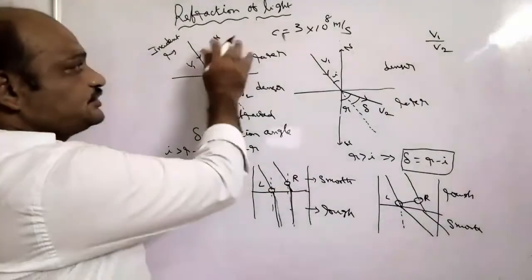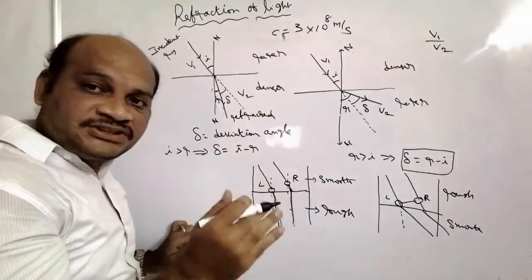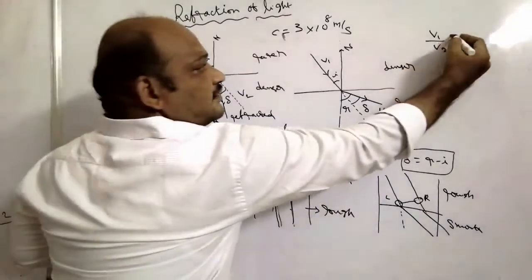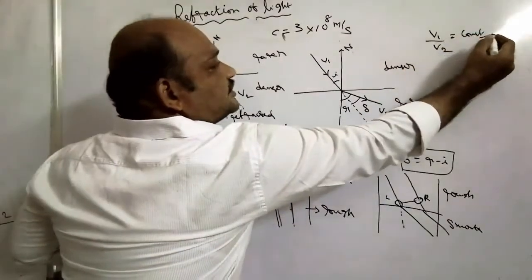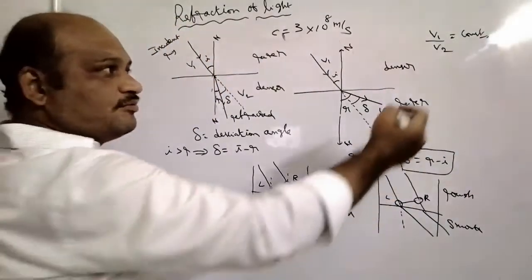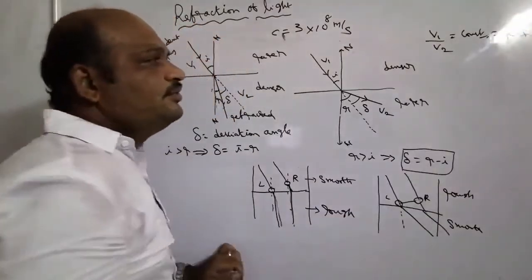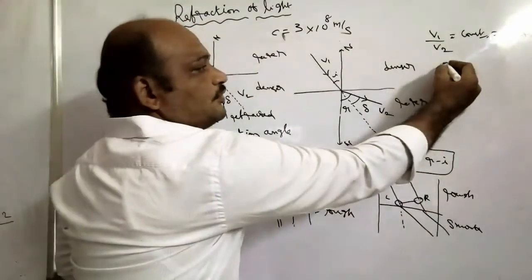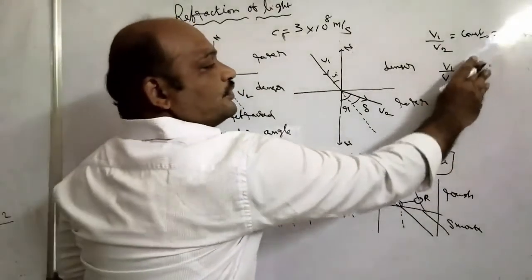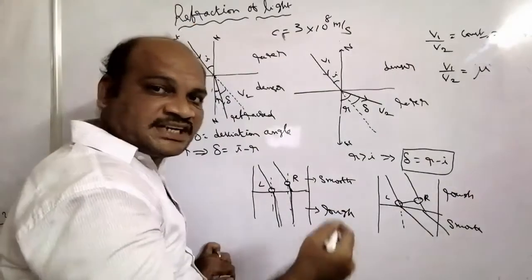For example, rarer to denser, the ratio of velocity of light from one medium to another medium is a constant. This constant we take as the refractive index. Refractive index, V1 by V2, we write in the form of mu. It is a constant, taken as mu.